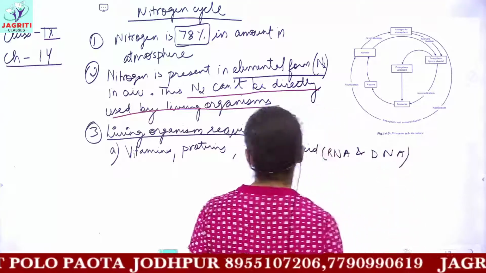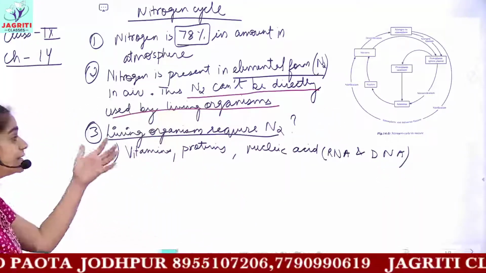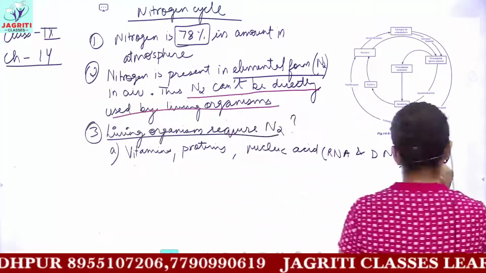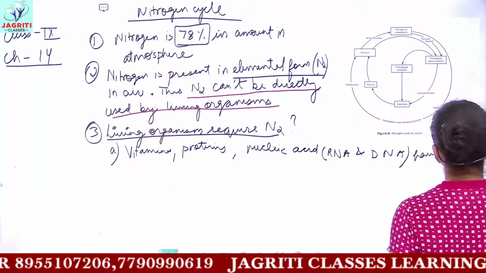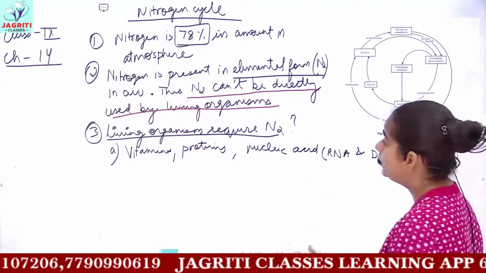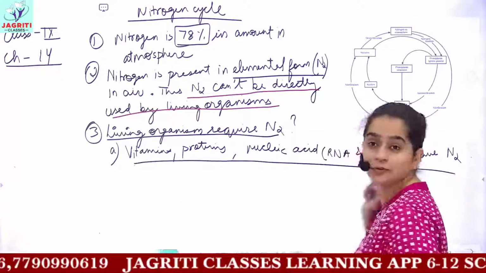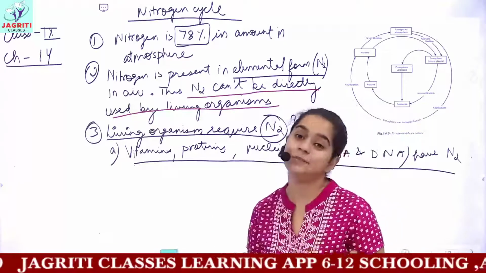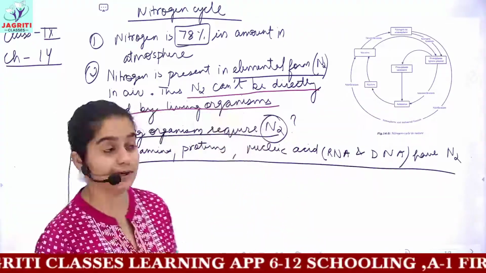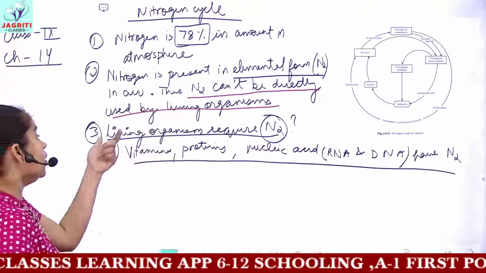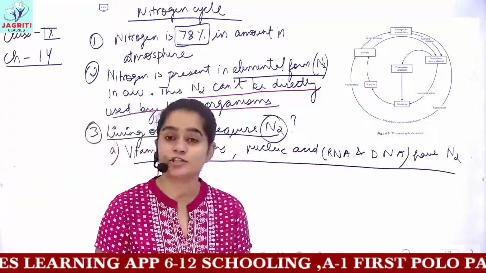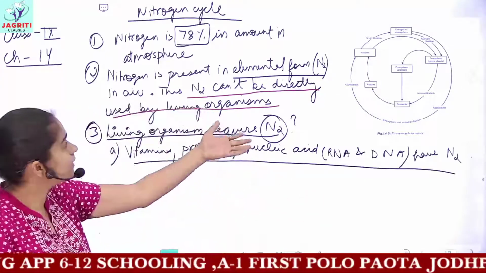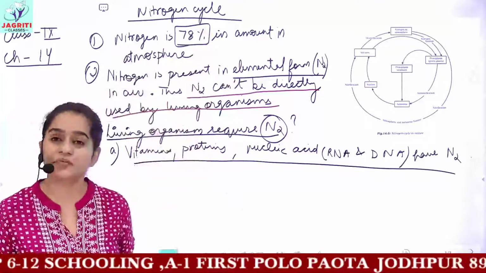All these are made up of nitrogen. So this is the first point: vitamins, proteins, nucleic acids, they contain nitrogen in them. Therefore, these are very important for the survival of organisms, and in turn nitrogen becomes very important for an organism's survival. But the problem is, all living organisms require nitrogen to carry out various important life processes, but this nitrogen they cannot directly take from the environment.